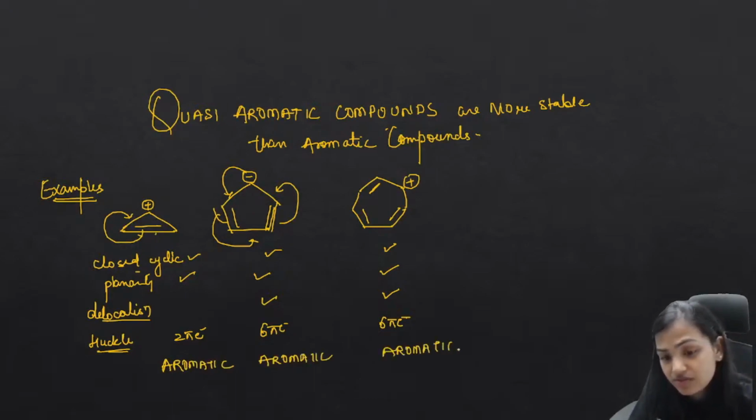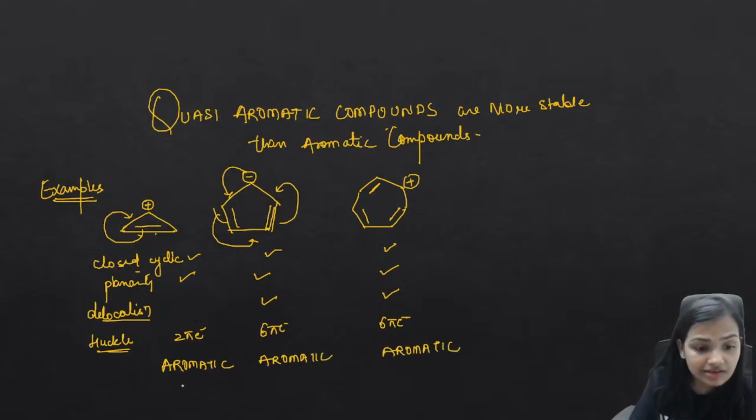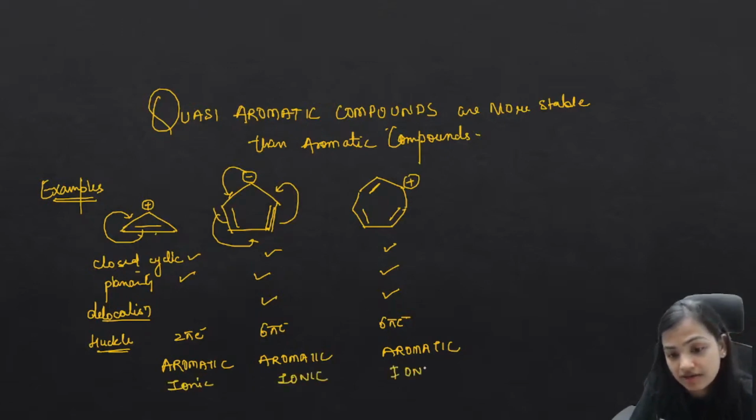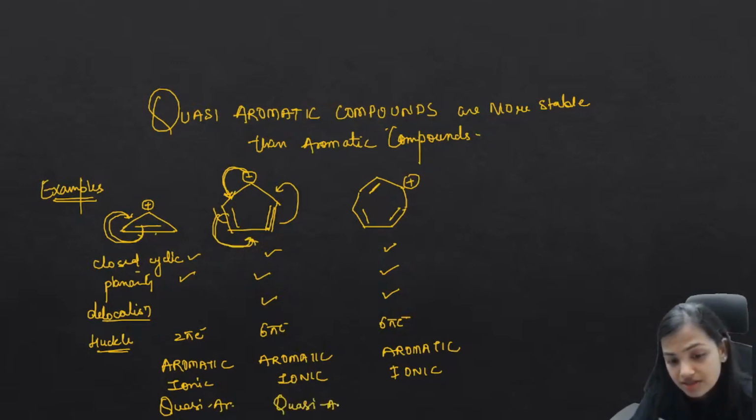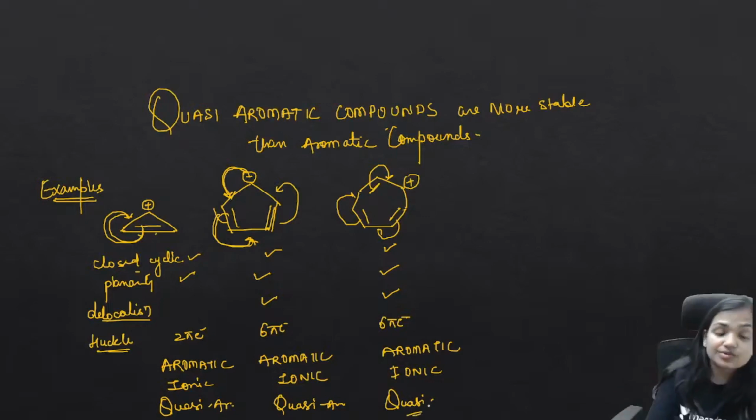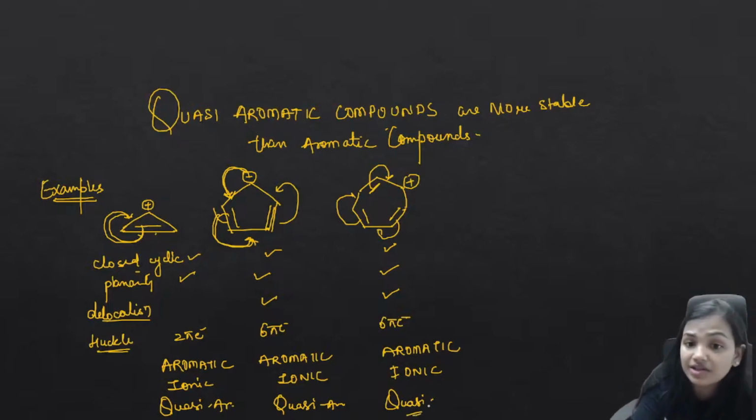But out of all these, which are quasi aromatic? They are ionic. This is also ionic. This is also ionic. This is also ionic. And at the same time, is this ion's charge a part of this aromaticity? Yes. Is this ion a part of this delocalization? Yes. So this is quasi aromatic. Here, is this negative charge a part of this delocalization or this aromaticity? Yes, absolutely. So this is also quasi aromatic. And here, this positive charge is also a part of this delocalization? Absolutely. So this is also quasi aromatic. Such compounds which are quasi aromatic are more stable than even the aromatic compounds.